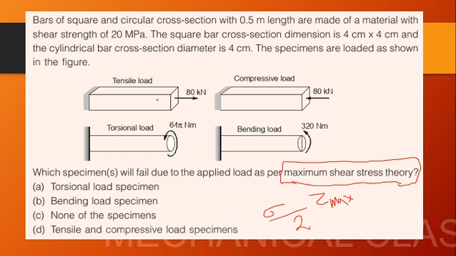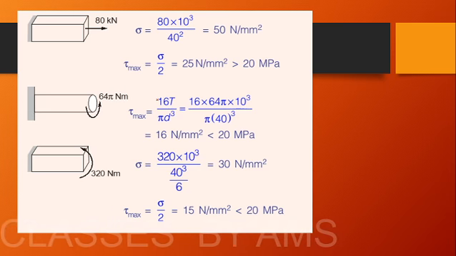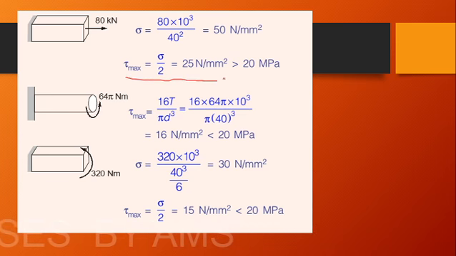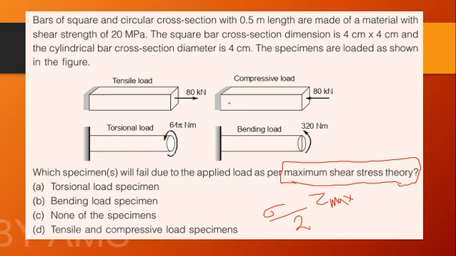So we can calculate the shear stress experienced by the bar. Using that, we have to calculate the shear stress experienced by all the 4 bars, and the one which gets the lowest value will fail. Okay. So we'll be calculating the shear stress for the first beam. We'll calculate the value of sigma, and tau max is given by sigma by 2. That's greater than 20 megapascal, and as per the question, they have given the maximum shear strength as 20 megapascal.